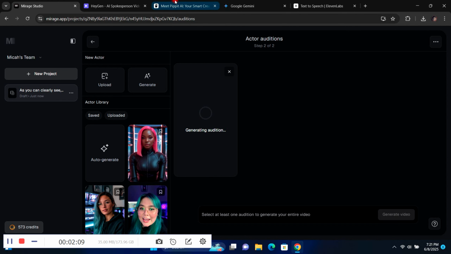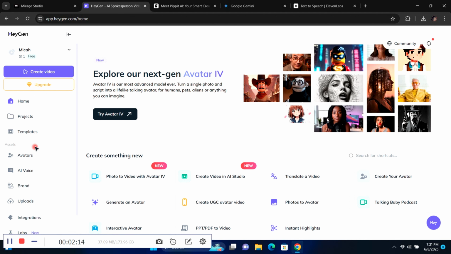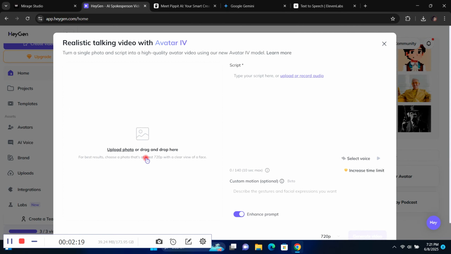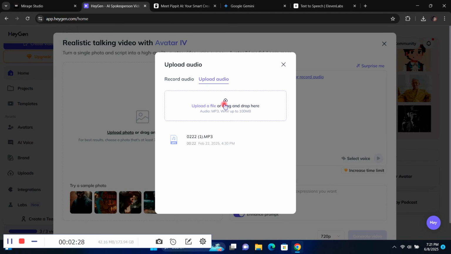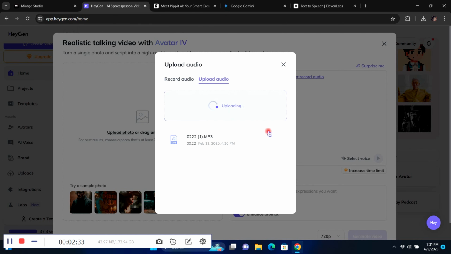Now on HeyGen, you want to go to this photo or video avatar 4. This is your latest avatar model. So once you're here, it's super easy. You can just upload your audio and then drag and drop an image that you want to use. So I'm just going to upload the same audio I'll be using for Mirage and also Pipit. So I'm just going to upload it, and it's uploading.